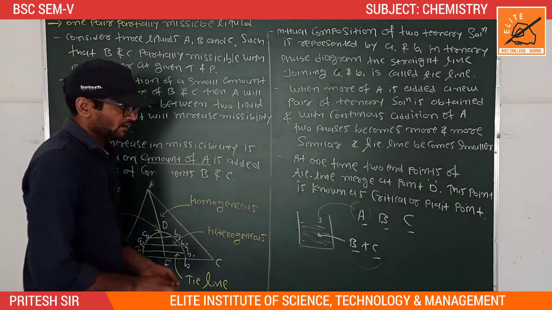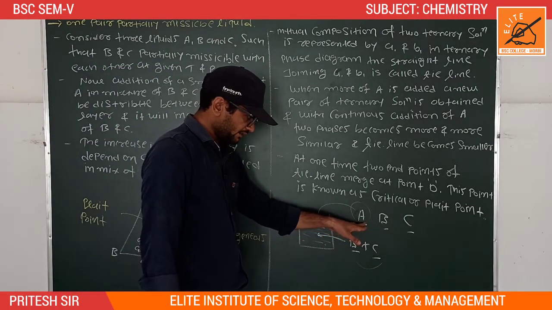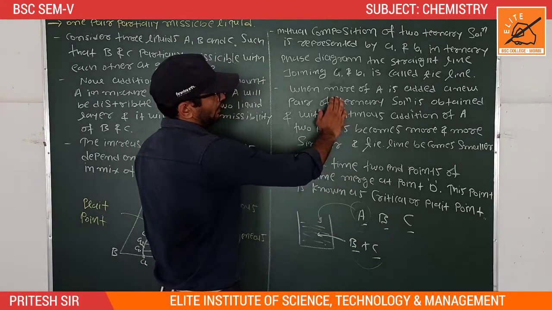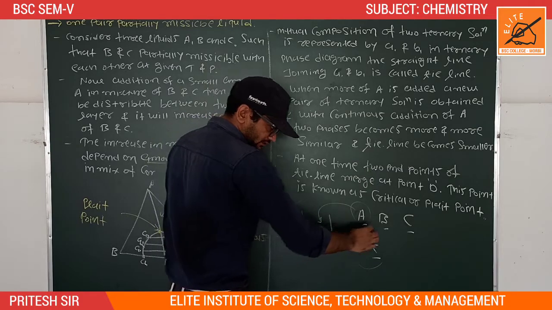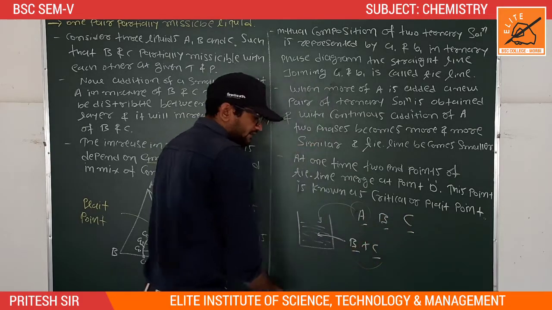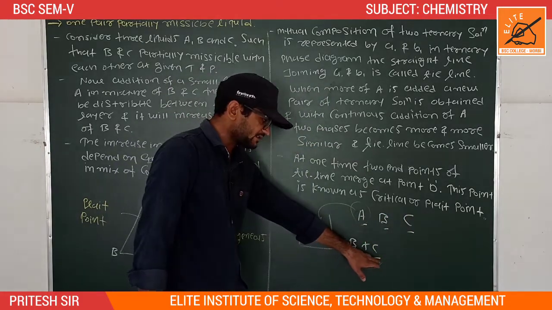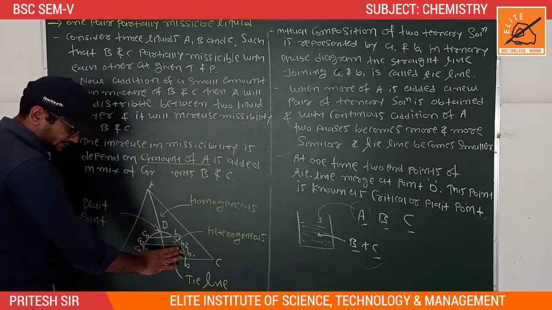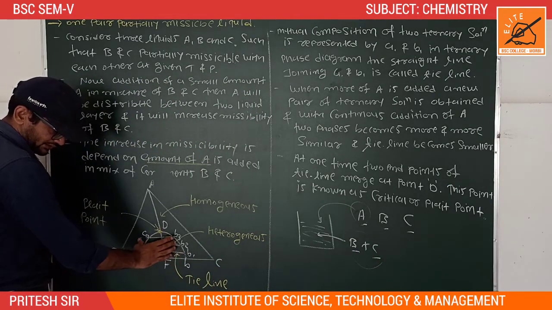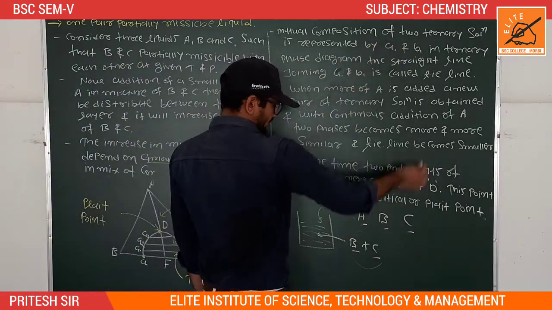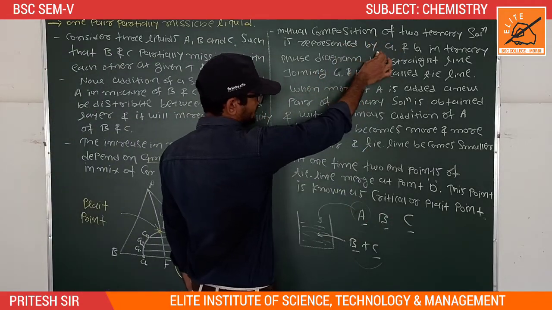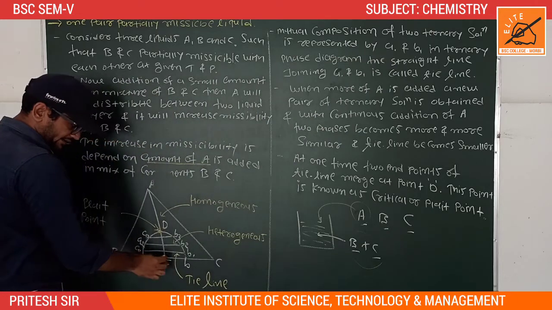It means more amount of A is added in the solution of B and C. At that time the miscibility power of B and C increases and these tie lines become smaller or closer. So the mutual composition of these two ternary solutions is represented by small a1 and b1.